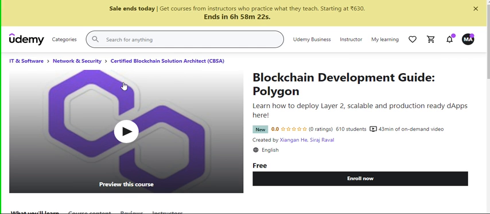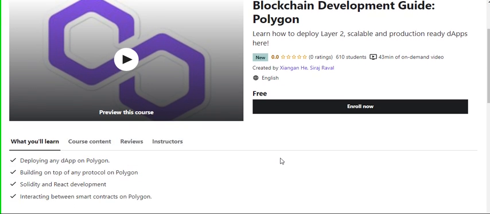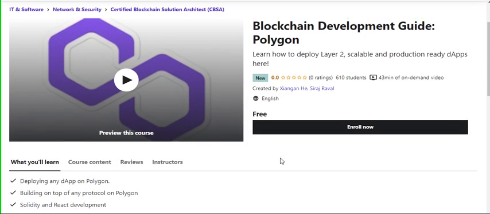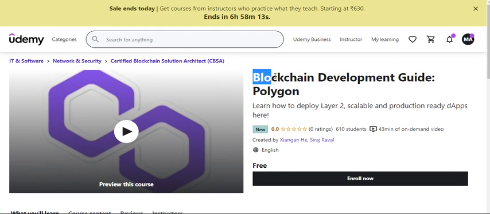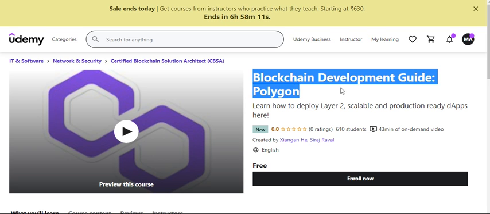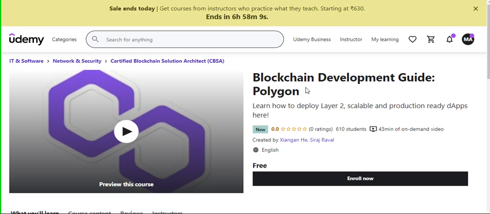The next course is Blockchain Development Guide: Polygon. This also doesn't have a certificate, but you can gain knowledge of blockchain development with the Polygon guide. As you know, this is a very hot and new topic for today's world, so you can apply for this.